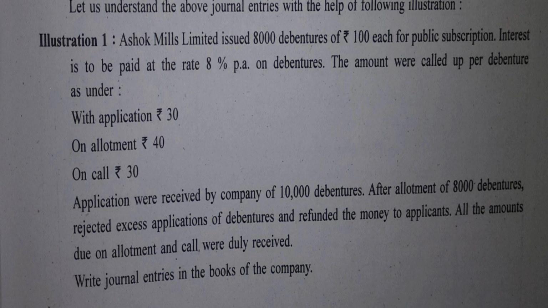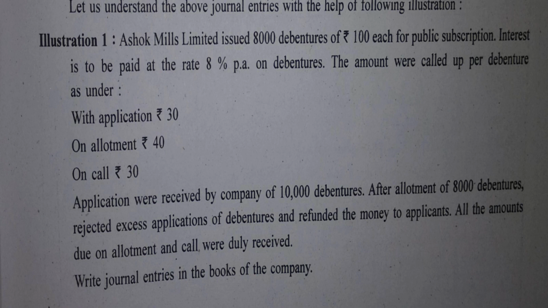Okay, fine. Applications were received by the company for 10,000 debentures. How many debentures has the company issued? 8,000. How many applications have been received? 10,000. How much is in excess? 2,000. So 2,000 will be rejected, 8,000 will be allotted.